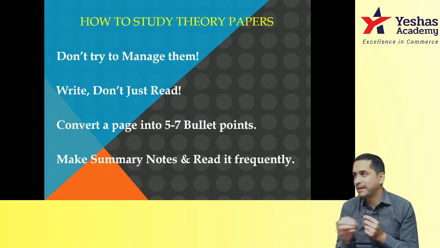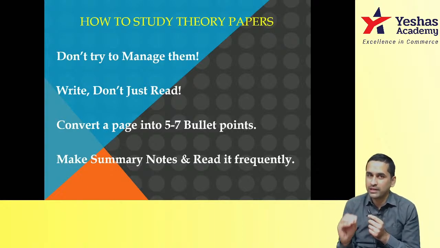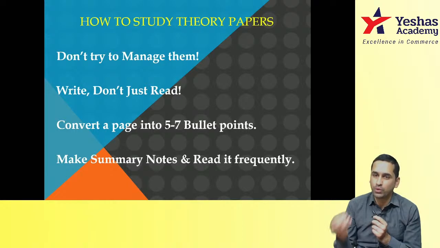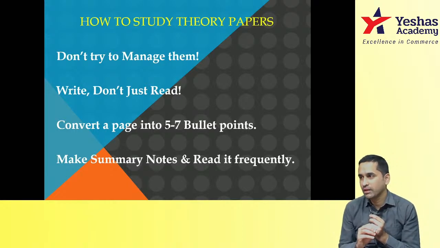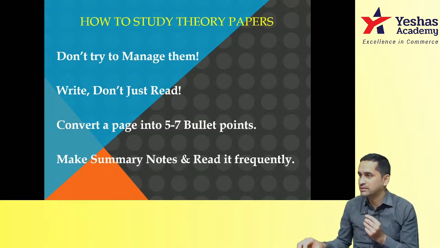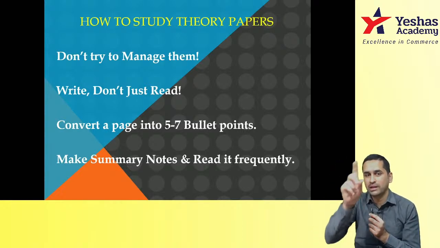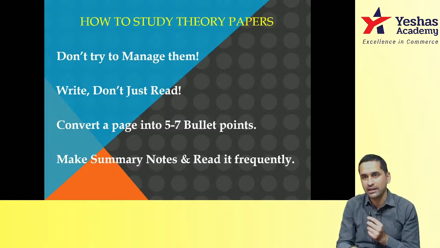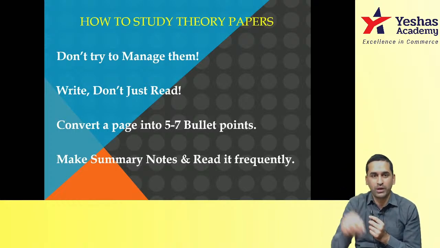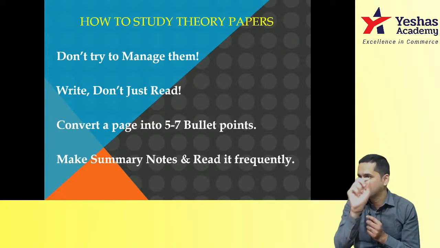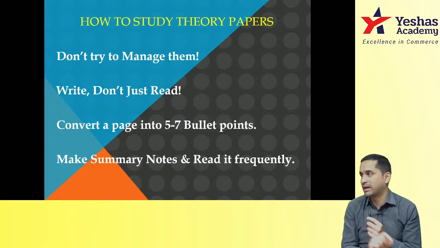But at least in a day, 10 to 12 bullet points, make it a habit to write. Anything. If you want to write formulas itself, no problem. You want to write the section number and what that section says, anything. But make it a habit to write. Some charts, some bullet points, some tables, difference between two things, all such concepts, write and practice.